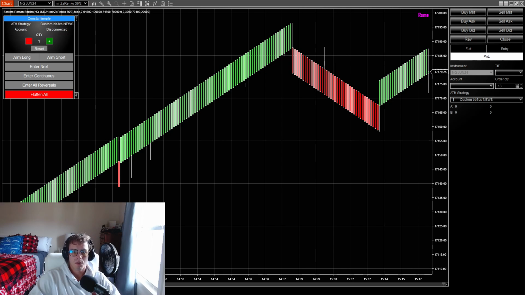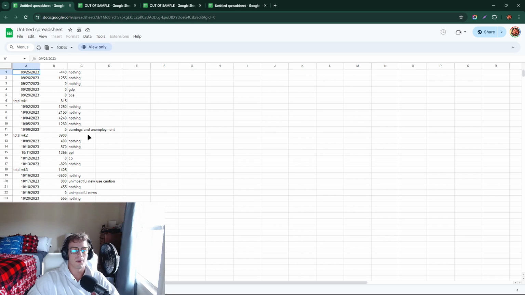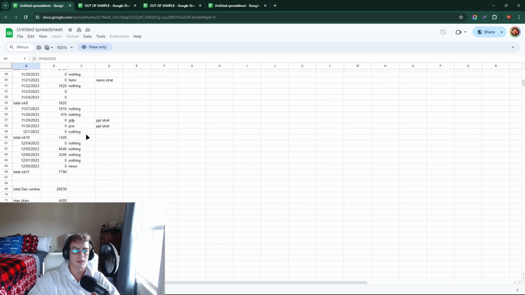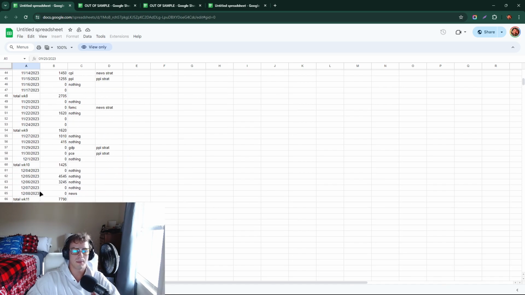So I am going to bring over some spreadsheets here. And these are back tests that our developer, Ben, has put together over a bunch of different contracts so we can compare and contrast, okay? So I'm going to go over a few things here. This first contract from September 25th, '23 to December 8th. So about 10 weeks total.